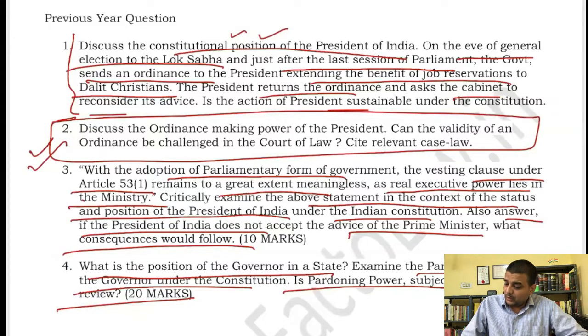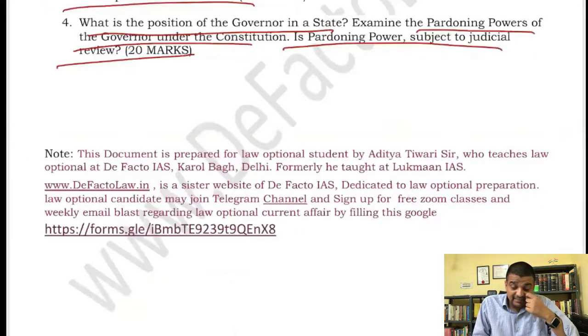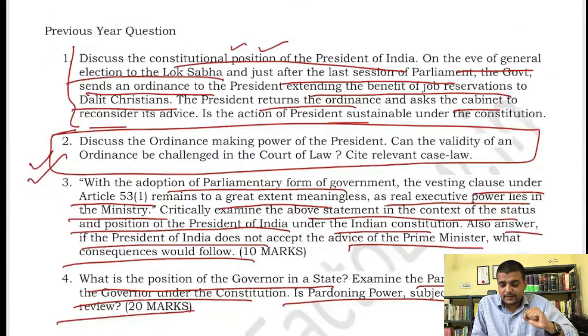Okay, now let me check some of the answers, right? Then I will take everyone's questions. See, I keep telling you the email ID is defactolaw.in@gmail.com, okay, you email there. Good, let me see the answers today.